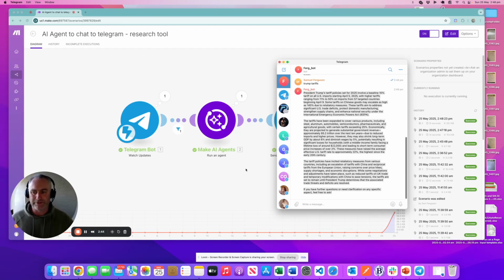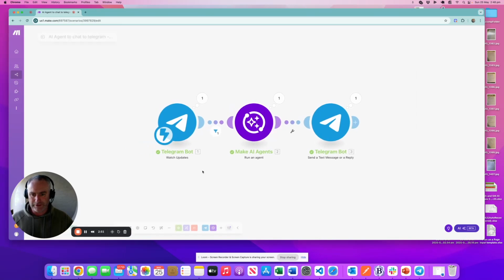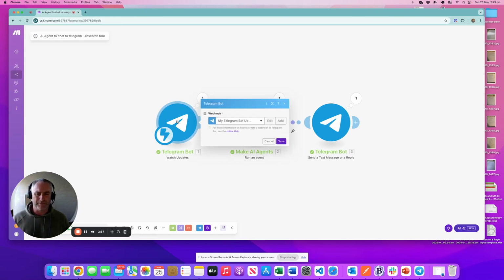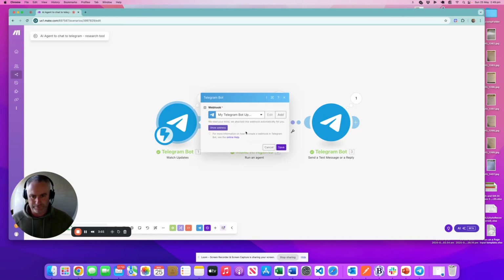Okay, so let's look at how it works. And probably the important thing, there are some tricks to it that you need to know in order to get it to work properly. So let's have a look at the agent. Now, starting with the Telegram bot, just a simple one. I'm not going to talk through how you connect to Telegram. It is a little tricky. You do have to use a particular Telegram program called BotFather, which creates a bot for you.